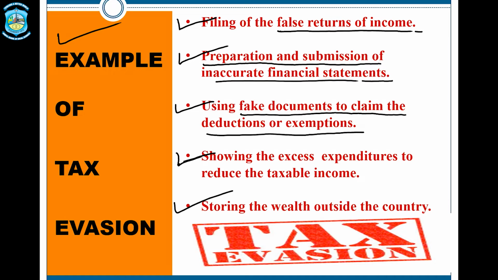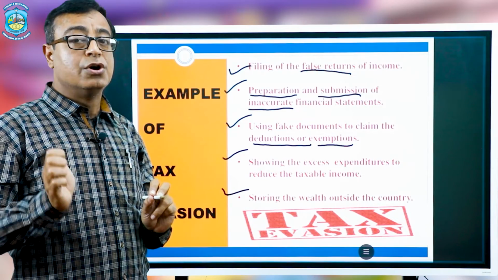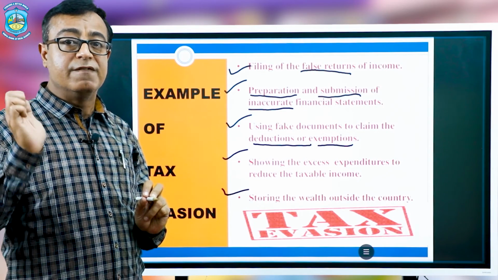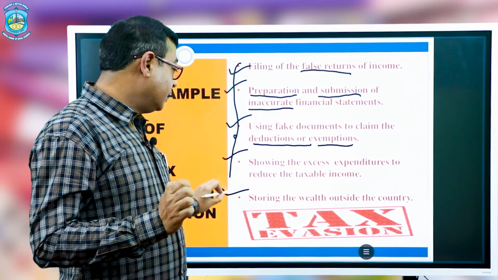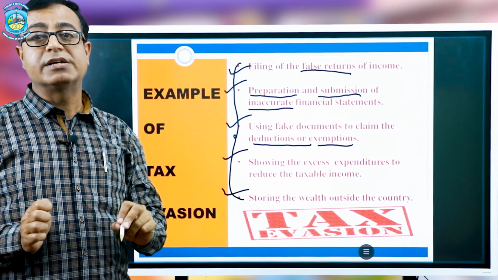Some persons are also storing, hiding their wealth, their property, their funds in an outside country, out of India. They are saving their incomes and their earnings to avoid the tax, to evade the tax in India. All these examples are definitely punishable crimes as per the Income Tax Act 1961.